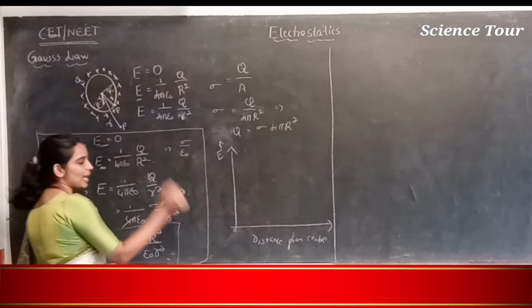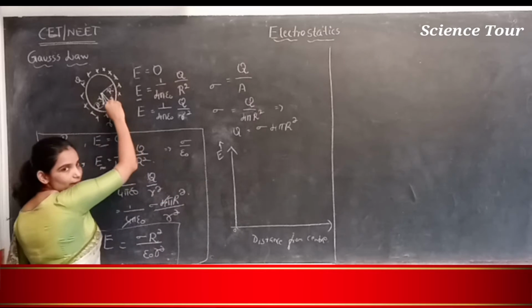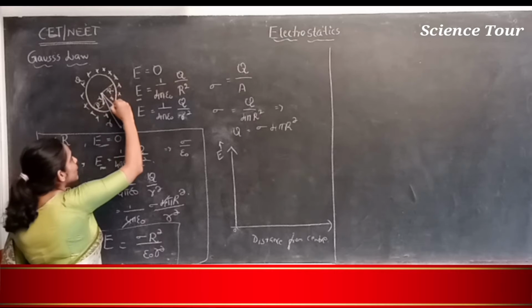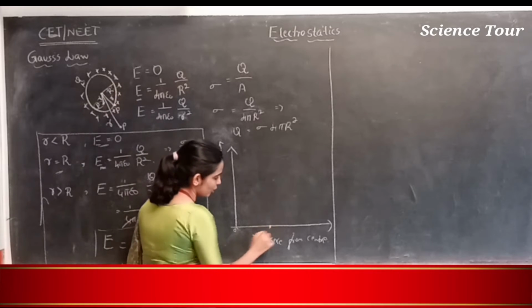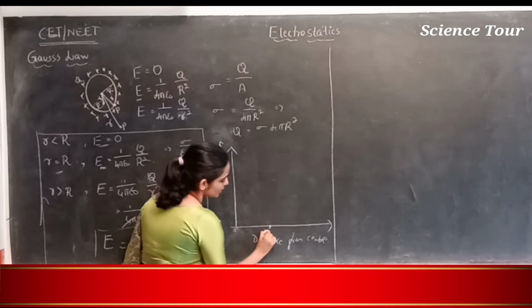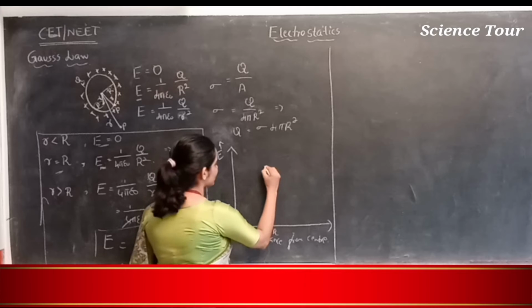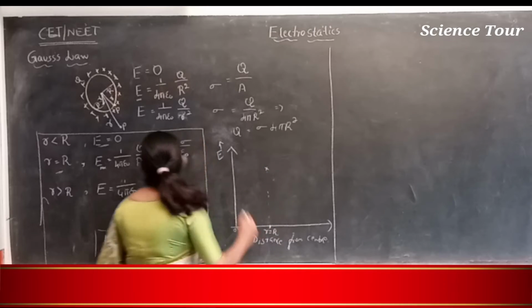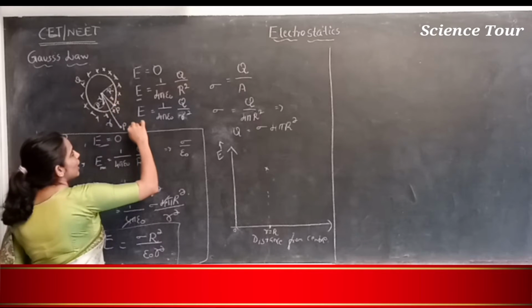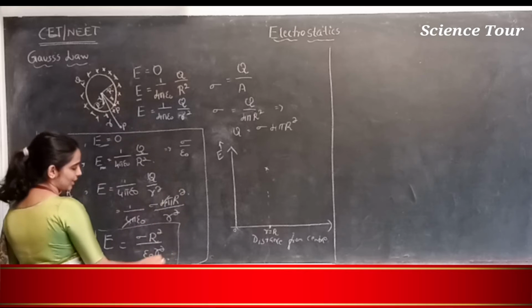At the center the electric field is 0, and up to the surface it is 0. When the position becomes r equal to R, the electric field intensity will be maximum. After that, as you go away from the center, the electric field intensity decreases.